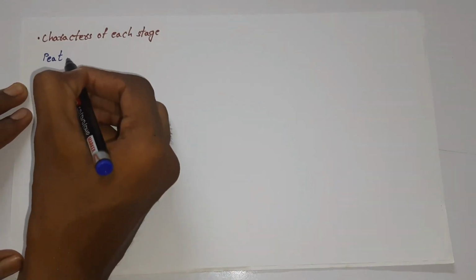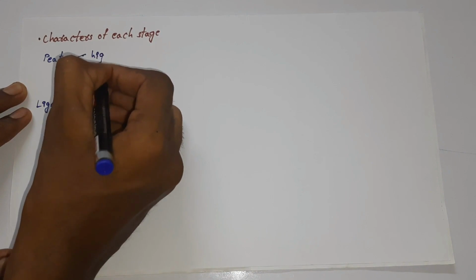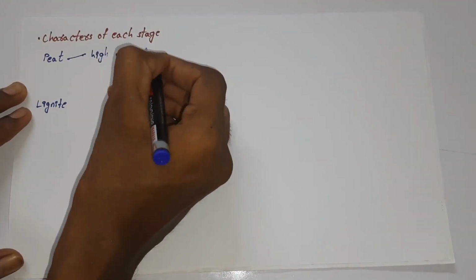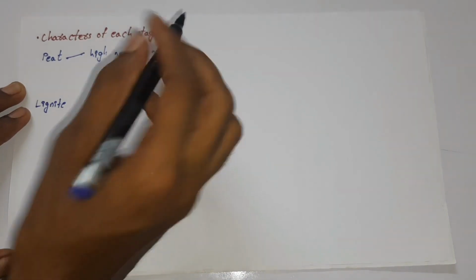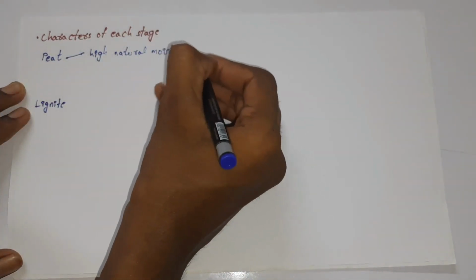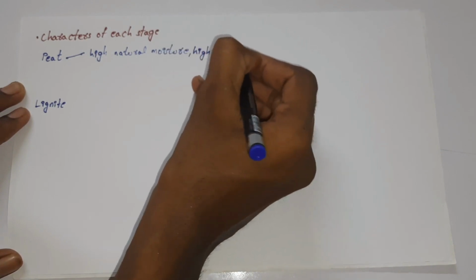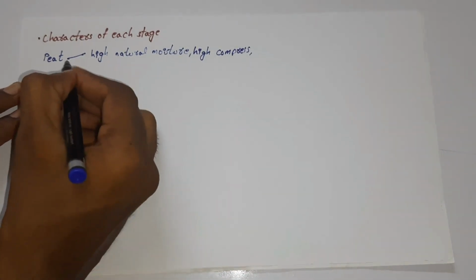As we start with peat, peat has high natural moisture content, and it will have high compressibility. Its water holding capacity will also be more in the case of peat.